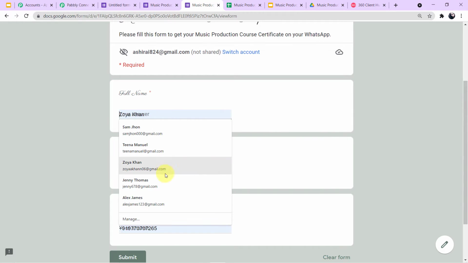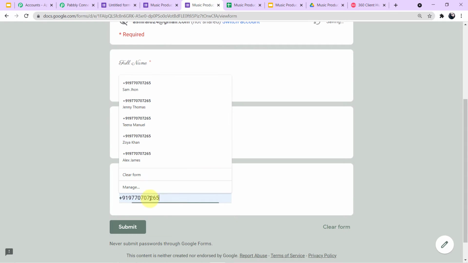Let's say our student's name is Jenny Thomas. This is the email ID. Let me edit the number here.